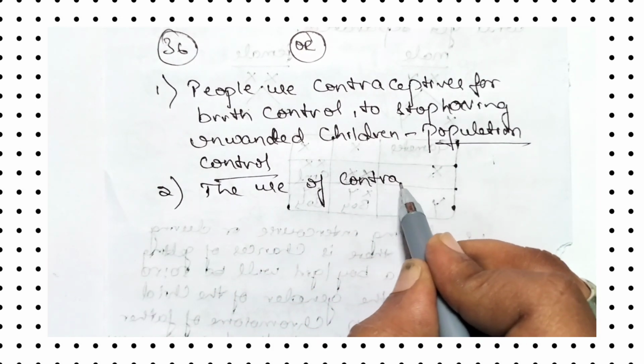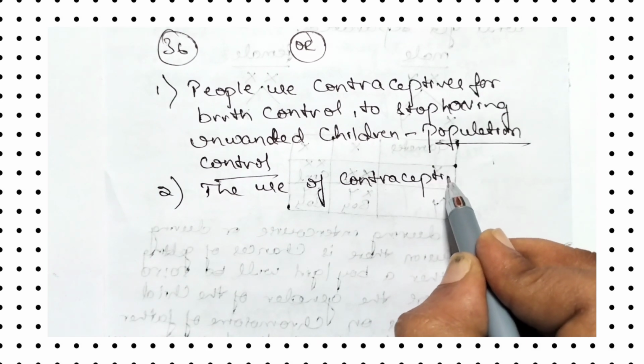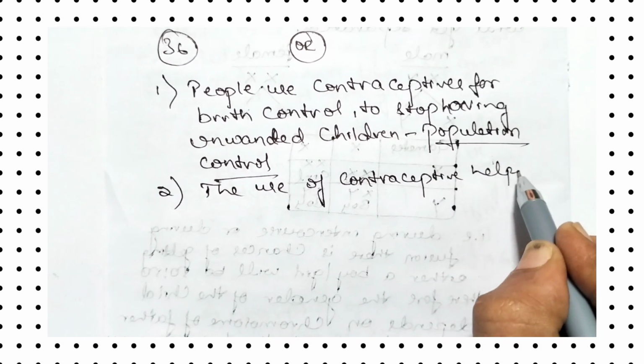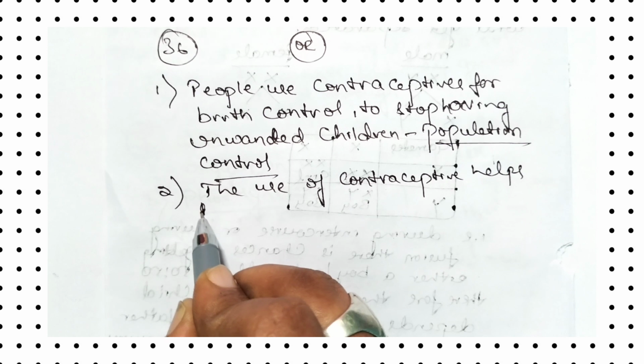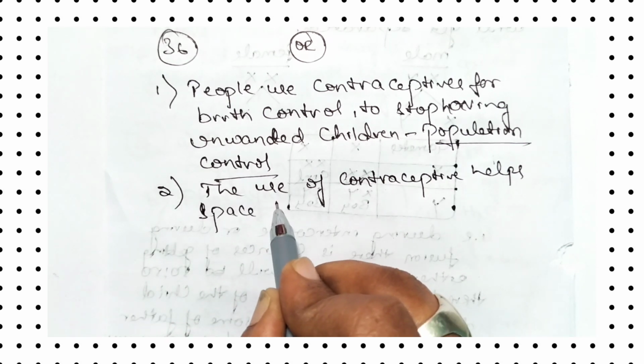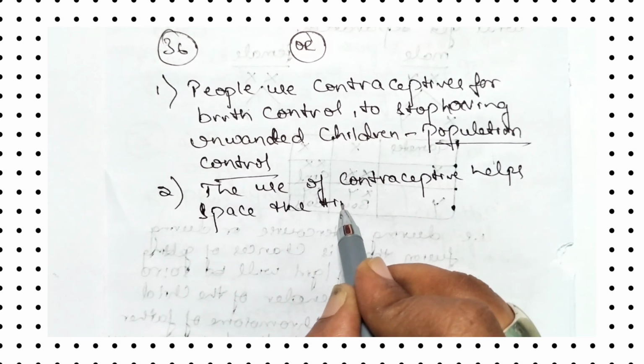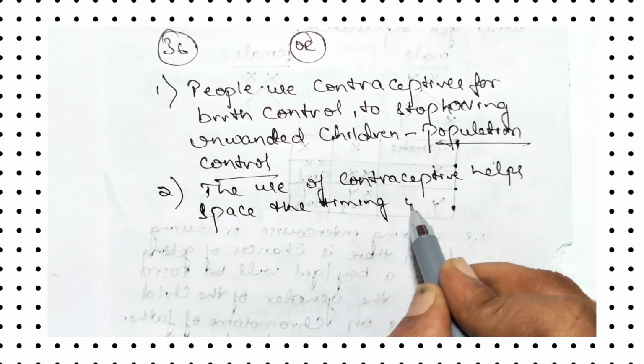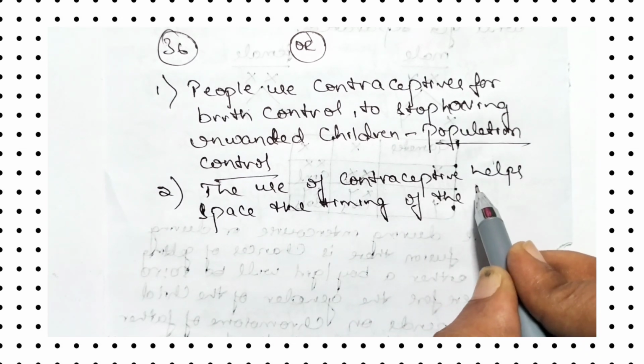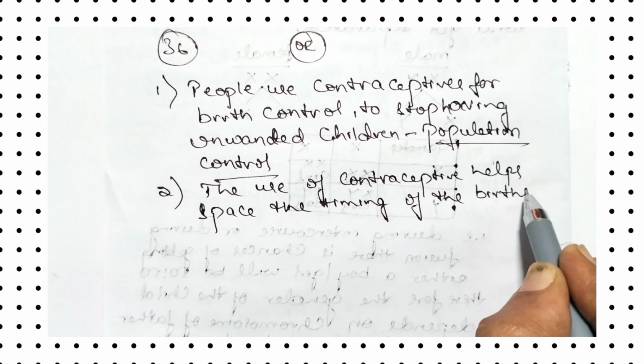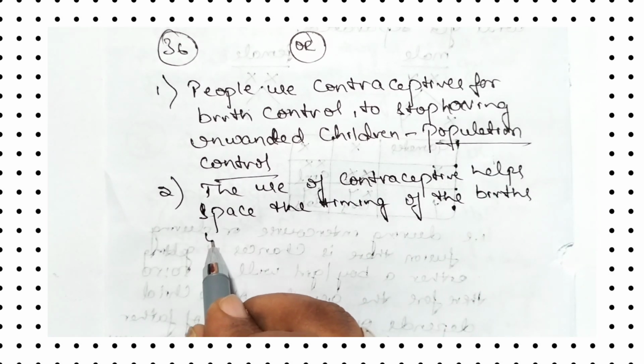So the use of contraceptives helps space the timing of the births of the children.